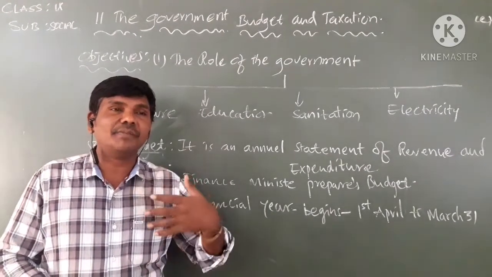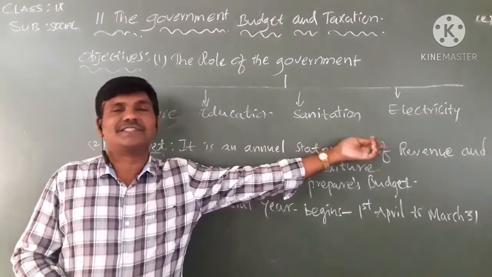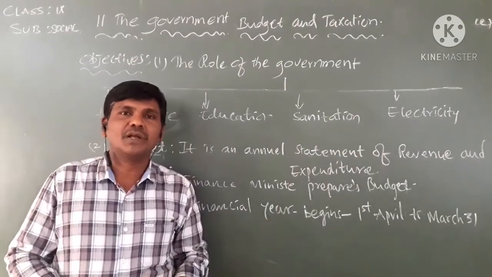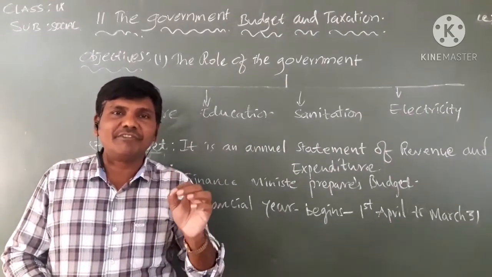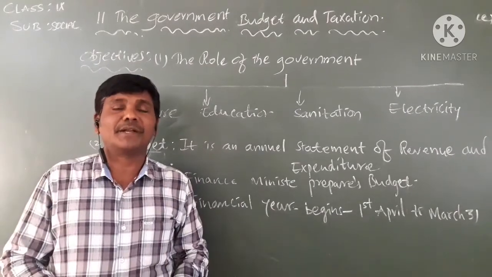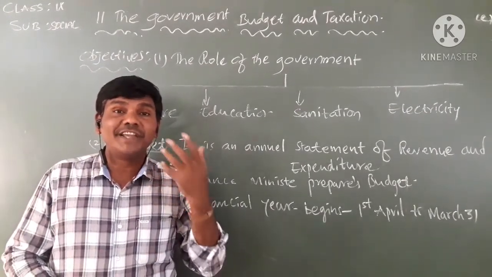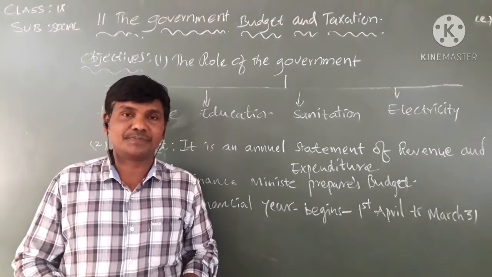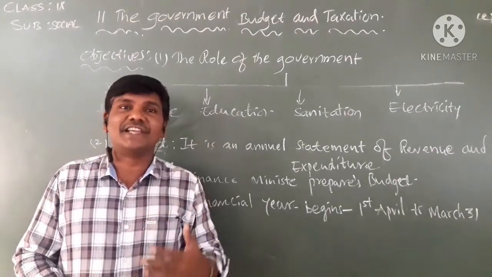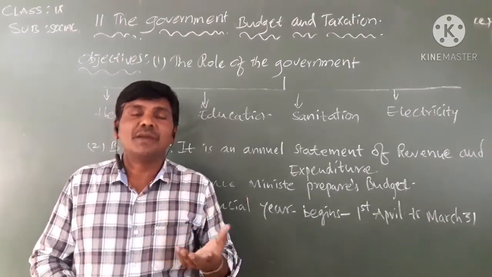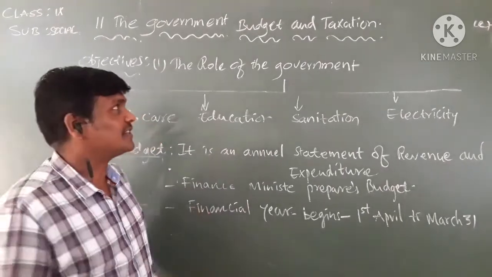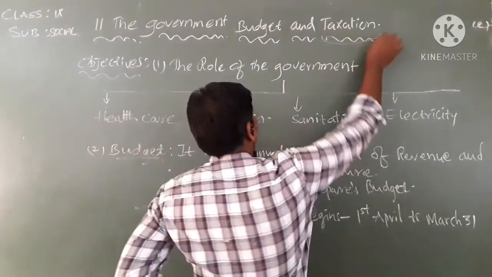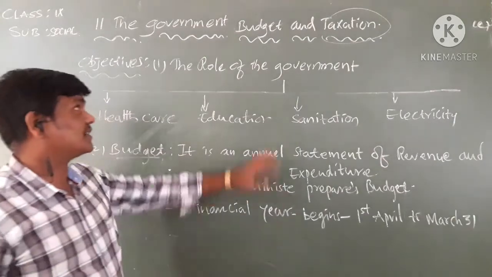How can it implement these facilities for people? The government requires amounts. Where can the government get that amount? The government collects huge amounts by collecting taxation. That is called taxation.